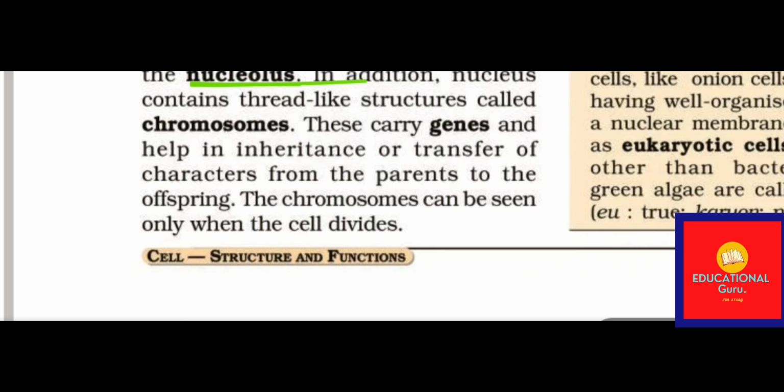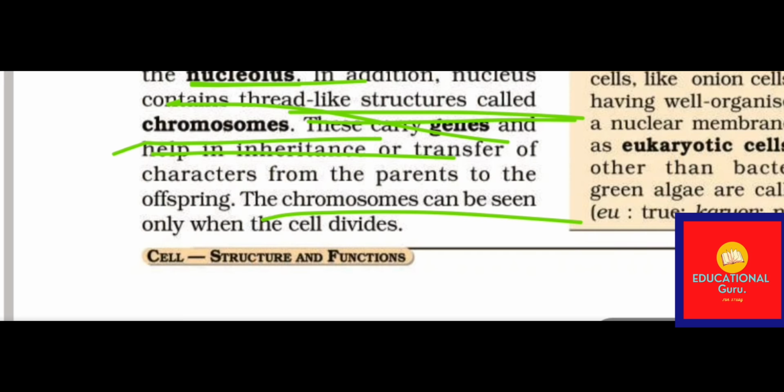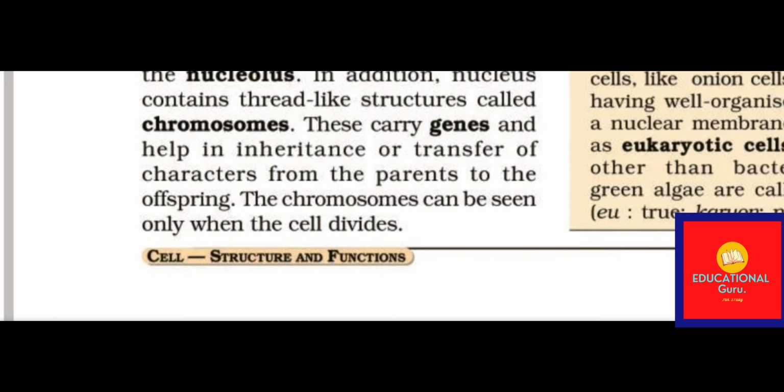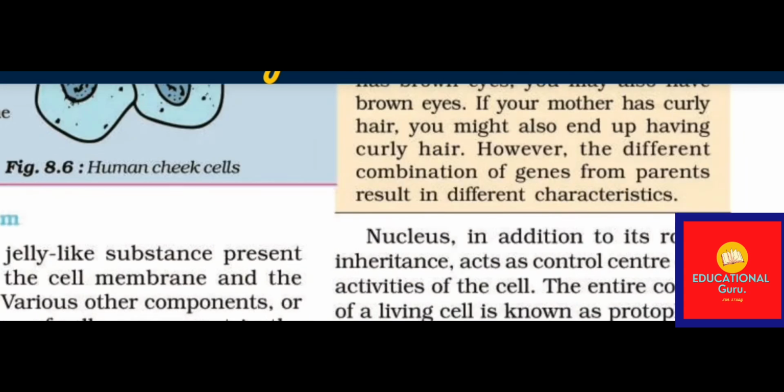In addition, the nucleus contains thread-like structures called chromosomes. So chromosomes are the thread-like structures inside the nucleus. These chromosomes carry genes and help in inheritance, or transfer of characters, from the parents to the offspring. The chromosomes can be seen only when the cell divides.